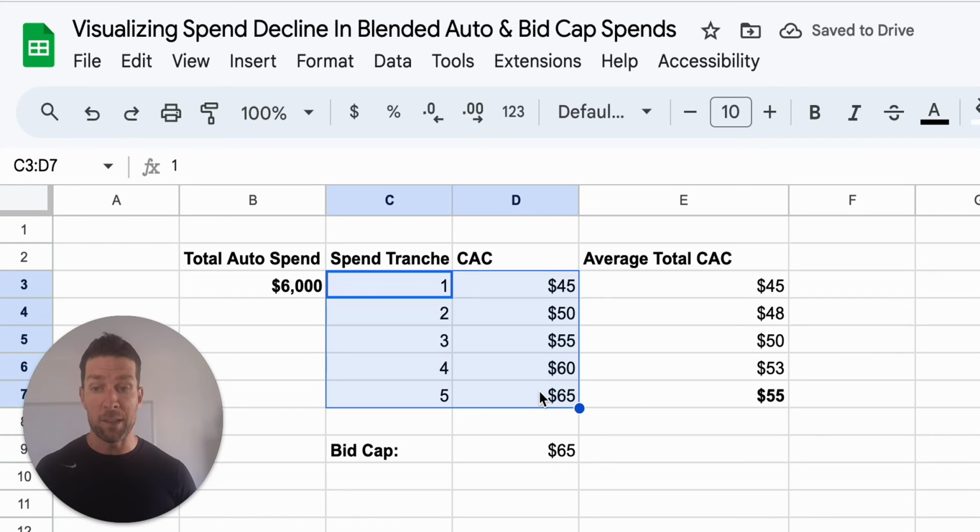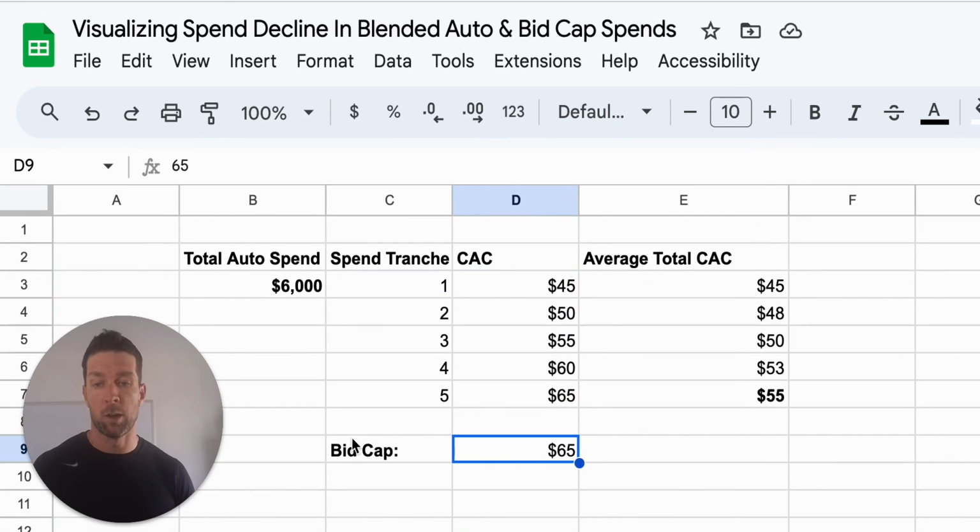Now don't hold me to these tranches, right? How this decline happens, I know Taylor Holiday has some evidence that the decline happens really swiftly. It goes from pretty profitable to really bad, really fast. So I could be wrong. Don't hold me to the tiers. I'm just visualizing the basic concept here, but that's the idea.